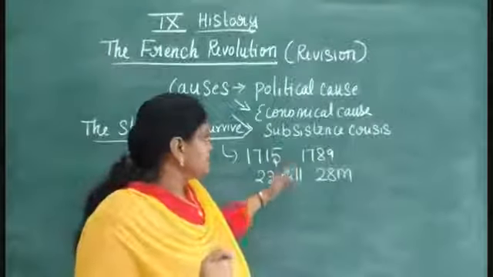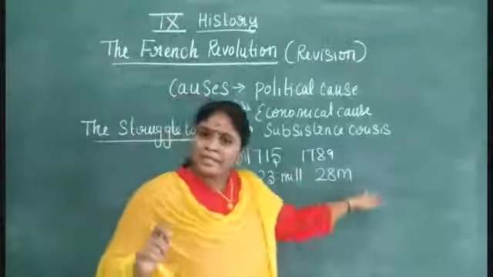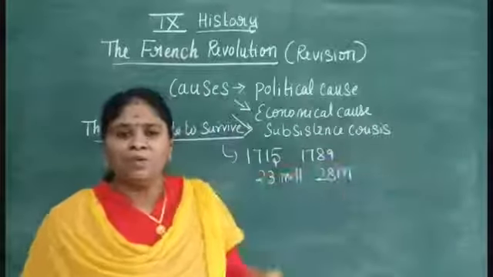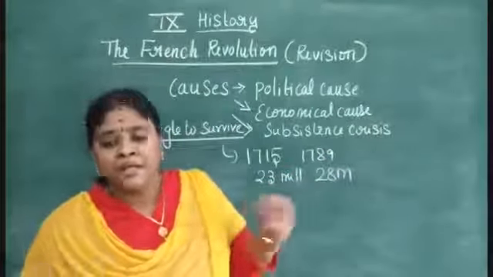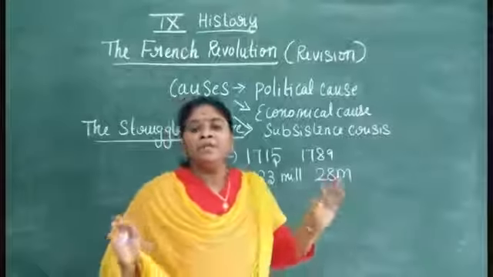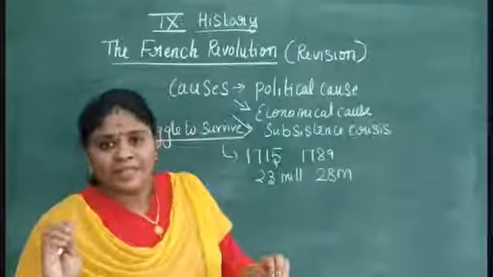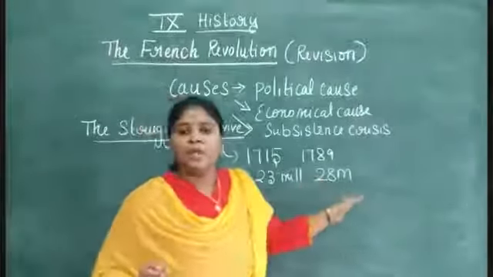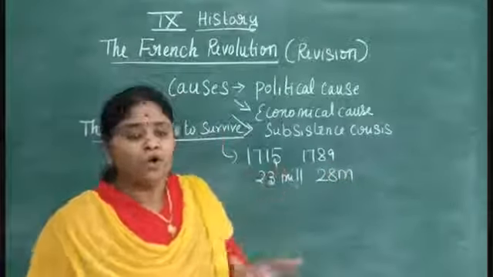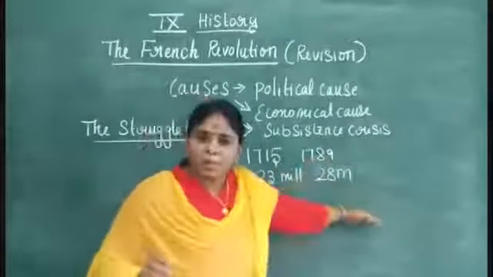When the population increased, it led to demand. What demand did it lead to? Yes, the demand for food. They were not able to get proper food because of the increase in population.